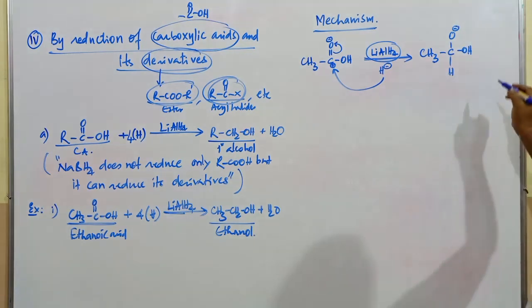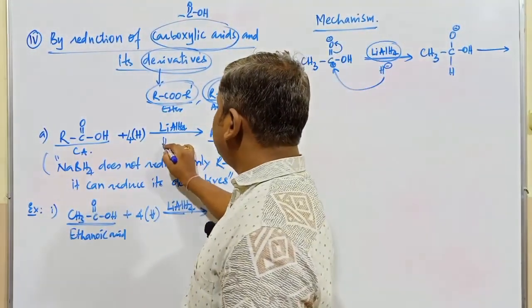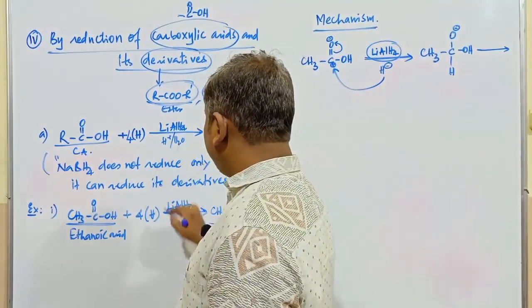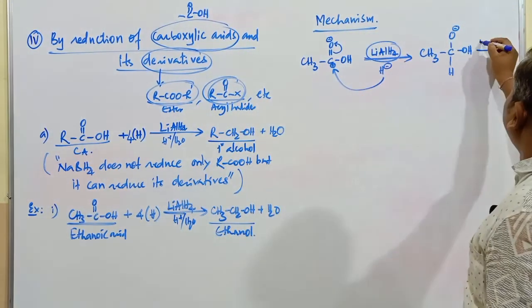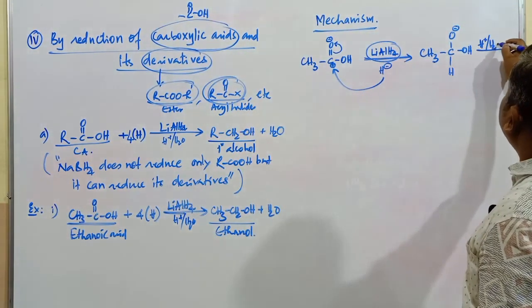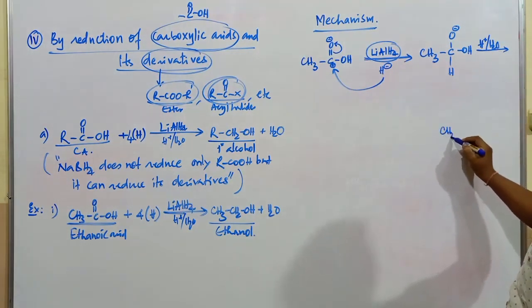Okay. Now what happens? This is subjected to hydrolysis. We have to consider H plus H2O. Now in presence of this hydrolysis, H plus H2O, what's the compound obtained? The compound produced in this case is CH3.